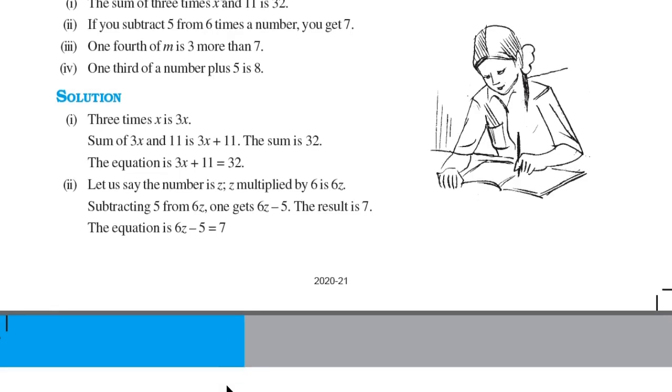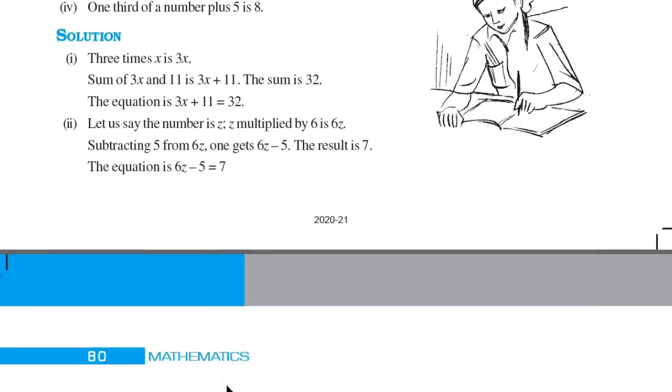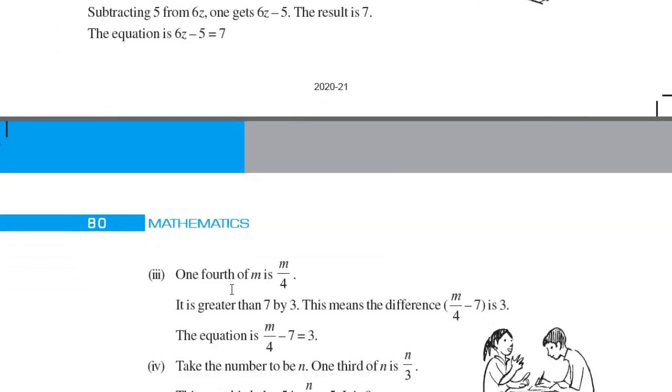1/4 of m is 3 more than 7. Here you can see 1/4 of m is m by 4, and it is greater than 7 by 3. This means that the difference m upon 4 minus 7 is 3. So m upon 4 minus 7 is equal to 3.